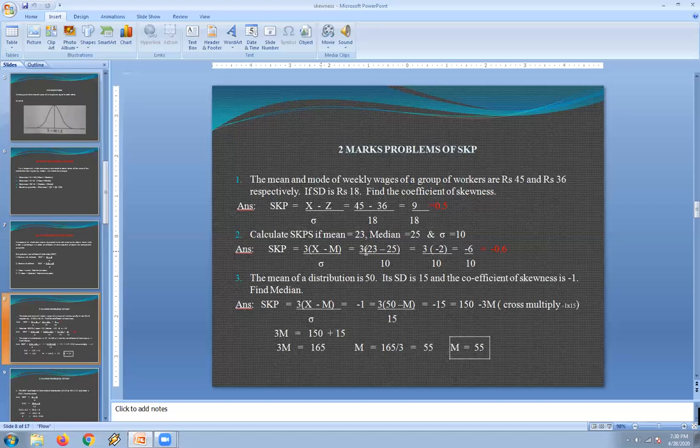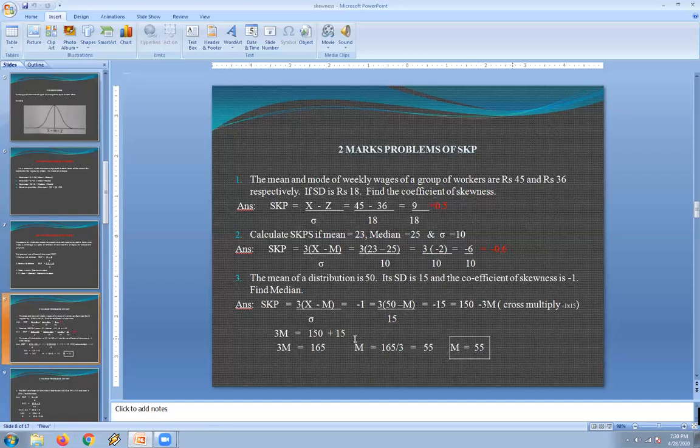So we substitute: 3 into the mean value 23 minus the median value 25, divided by 10. So 3 into 23 minus 25, which is minus 2, divided by 10. The value we get is a negative value, that is minus 6 divided by 10, which is minus 0.6.